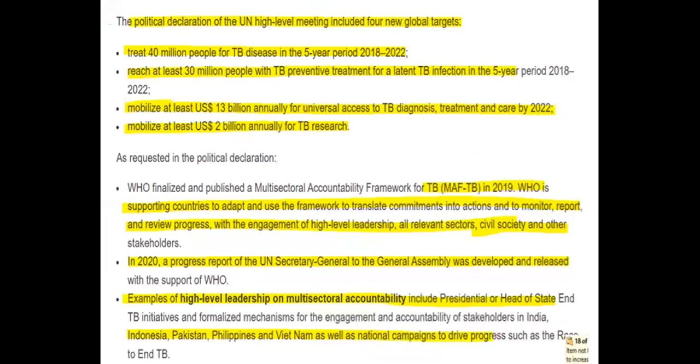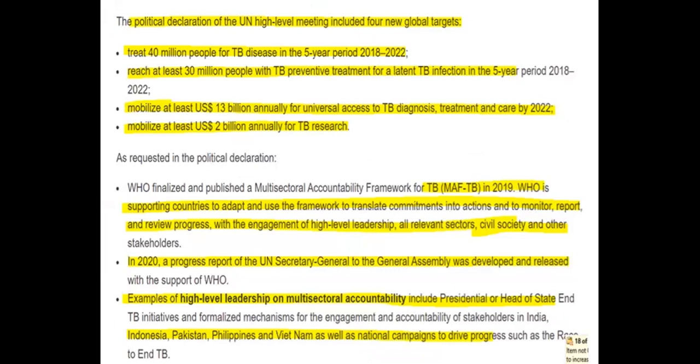As requested in the political declaration, the WHO is supporting countries to adapt and use the framework to translate commitments into action. In 2020, a progress report of the United Nations was developed and released, and these include high-level leadership and multi-sectoral accountability, and TB initiatives, including in India, Indonesia, Pakistan, Philippines, and Vietnam, as well as national campaigns to drive progress.